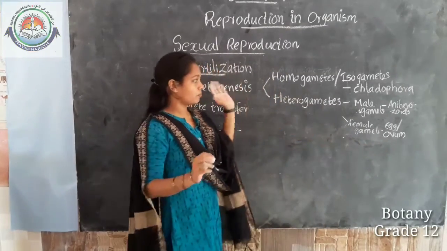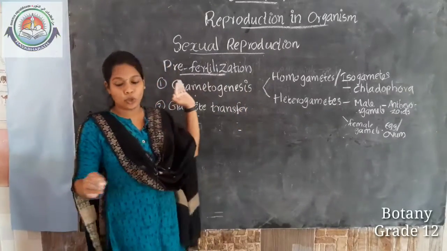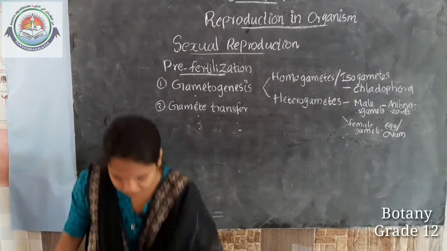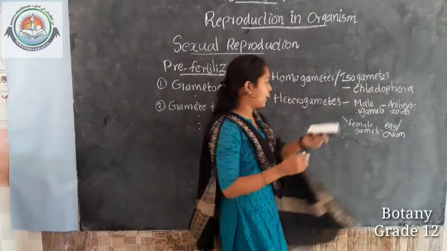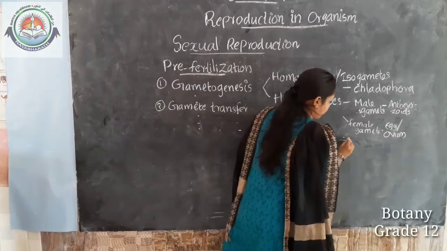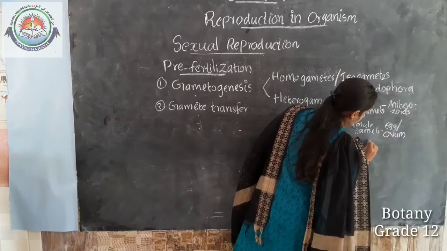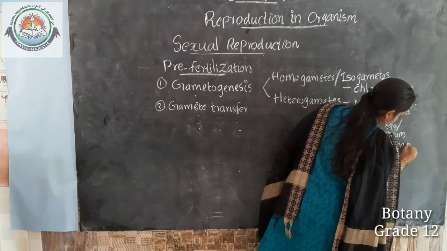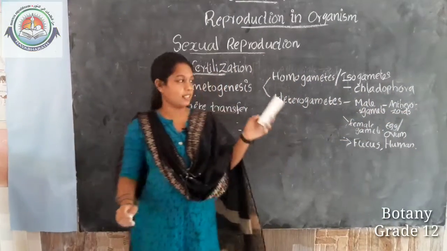Are you clear? These are the 2 types of gametes formed during gametogenesis. The example of homogametes is Cladophora, and heterogametes are found in Fucus and in human beings also.